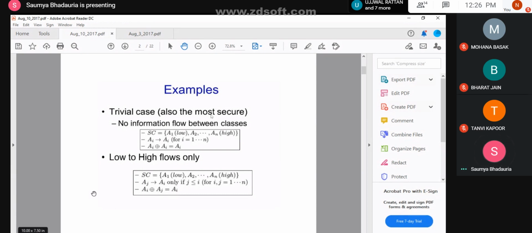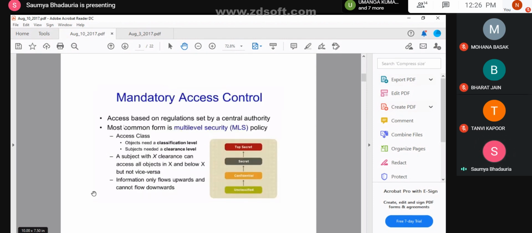Okay, now going ahead, we spoke about how in case of DAC, the problem comes in when you are copying the data, or when there is a vulnerability which is normally referred to as a Trojan case.